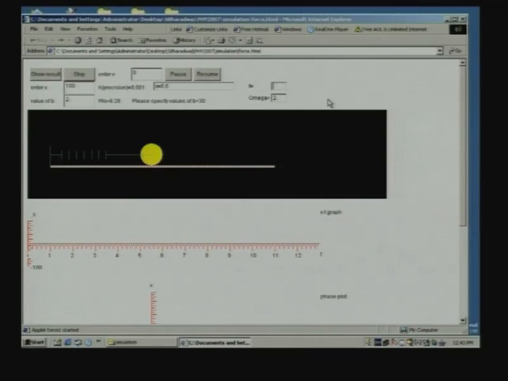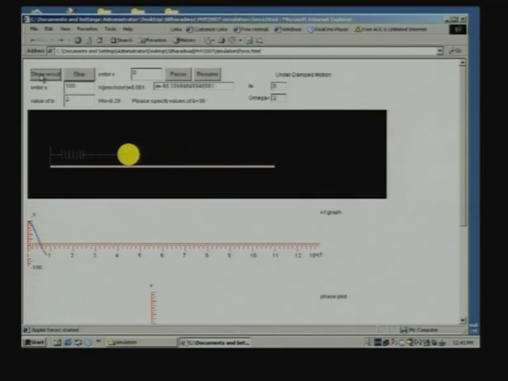So, you can give the amplitude of the external force. Let us first see what happens when you have no amplitude. The amplitude is 0 and this is the frequency of the external force. It does not matter now, but let us set a value 2. So, let us run the simulation with these parameters. There is no external force. Let us see what happens.